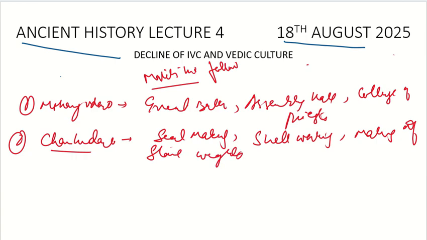Then what is the important feature of Harappa, which is specific to Harappa? It is granaries. It is specific to Harappa.